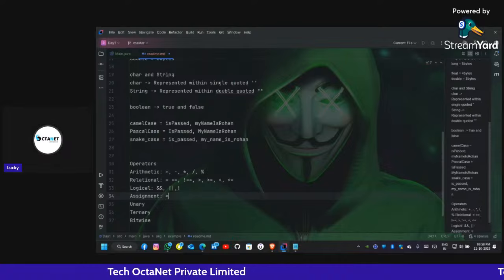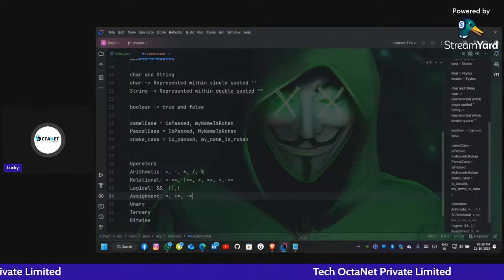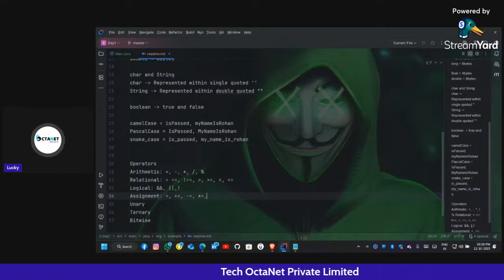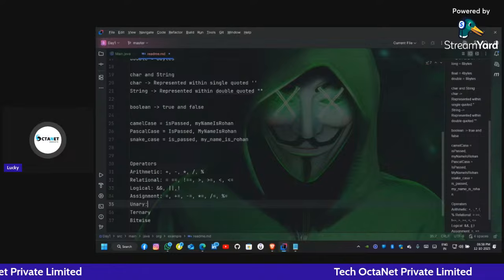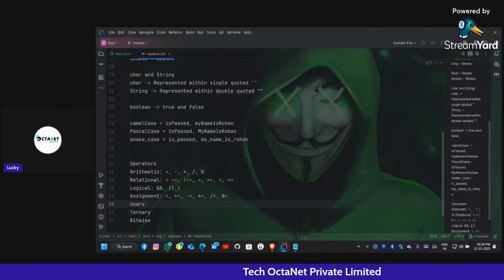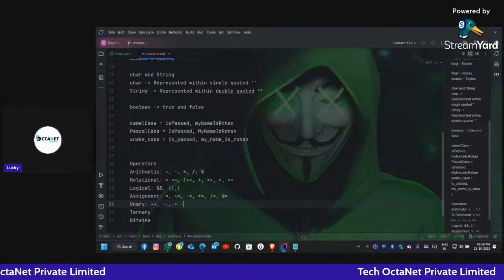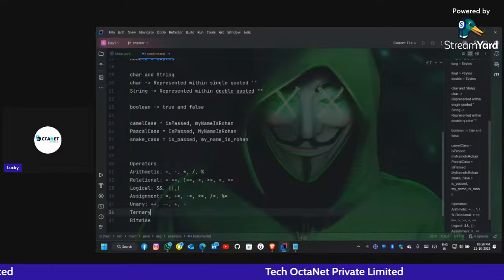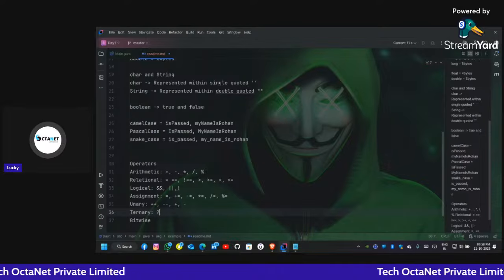Okay, in assignment operators, what do we have? We have the equals to operator, plus equals to, minus equals to, star equals to, divide equals to, and mod equals to. Then in unary operators, we have plus plus, minus minus, plus, and minus. Then ternary is a specific operator in which we have question mark and colon.